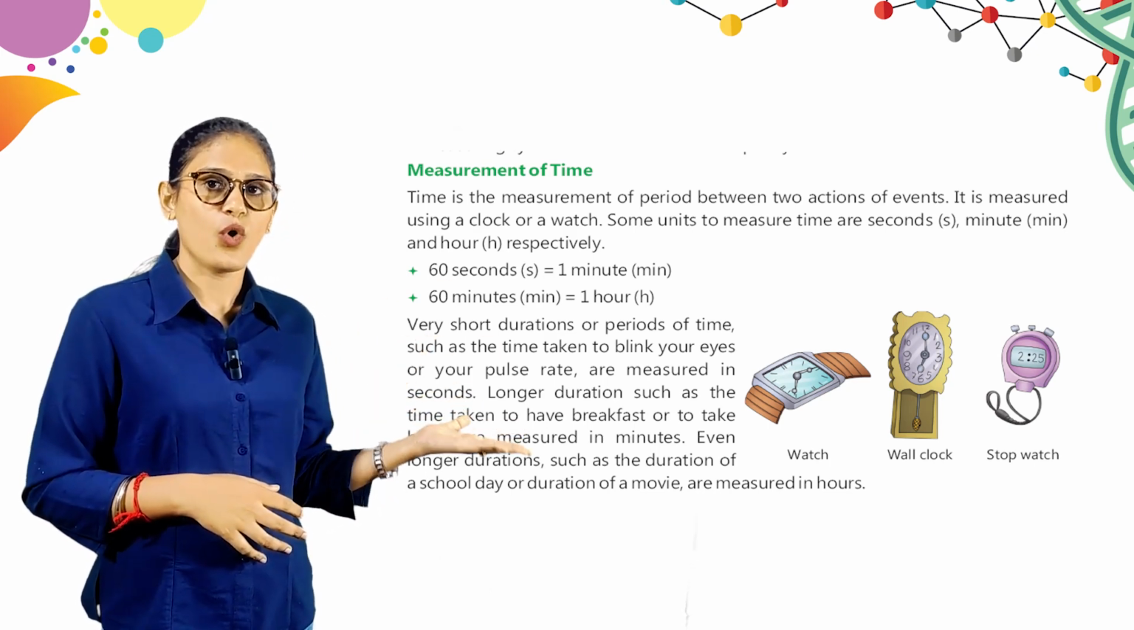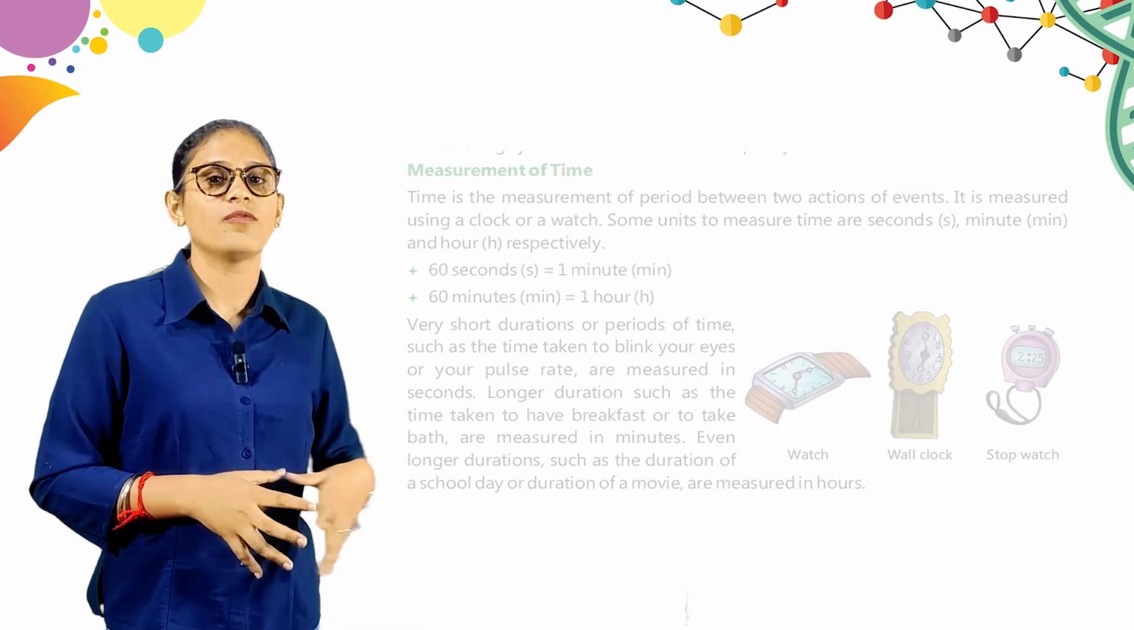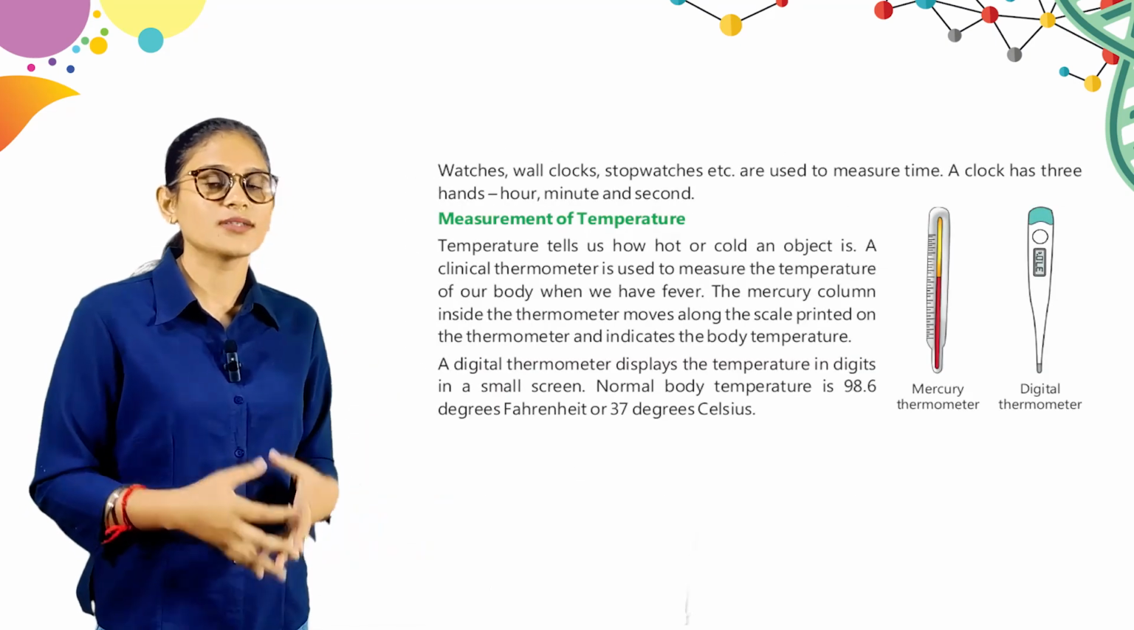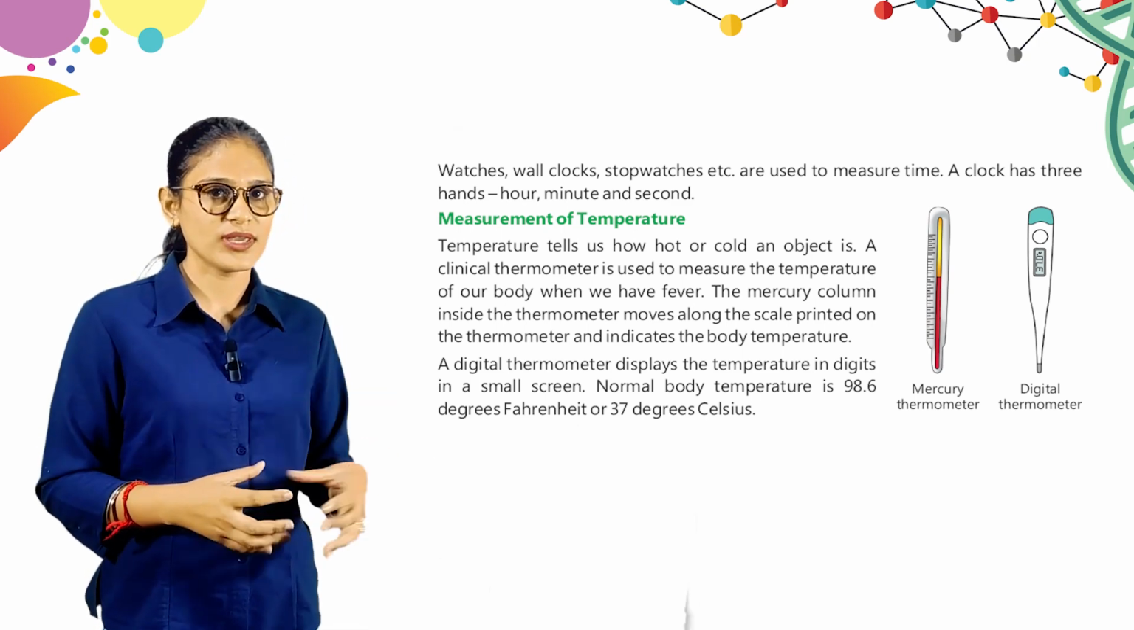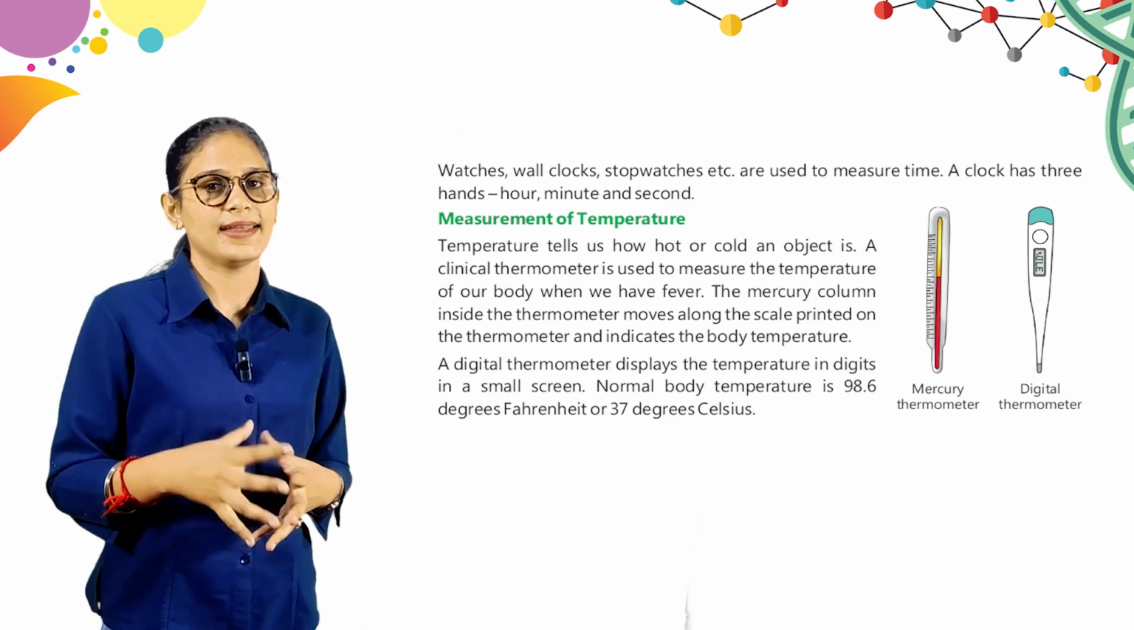Look at these pictures. Here is a watch, a wall clock and a stopwatch. Watches, wall clocks, stopwatches, etc. are used to measure time. A clock has 3 hands: hour, minute and second.